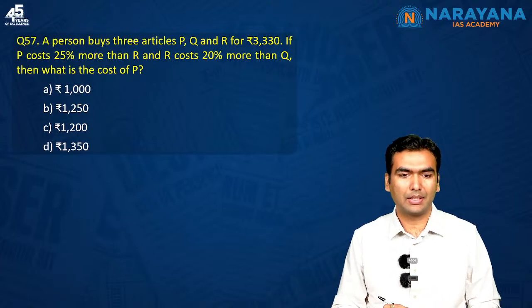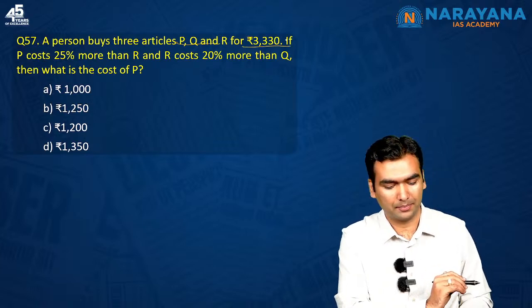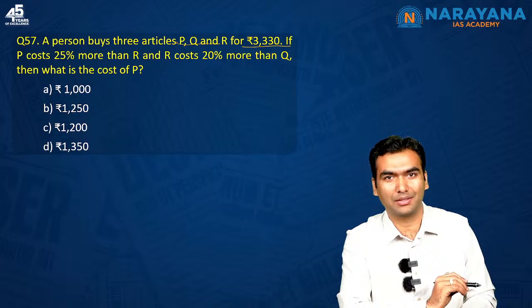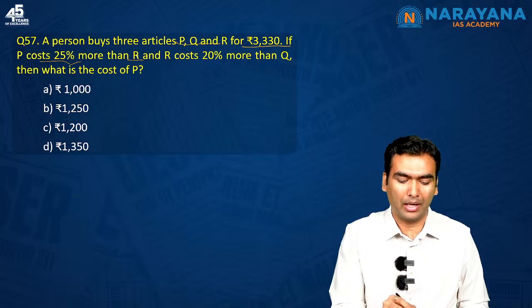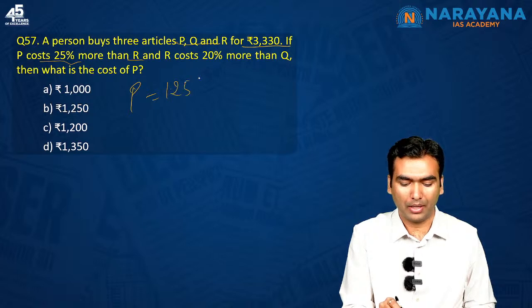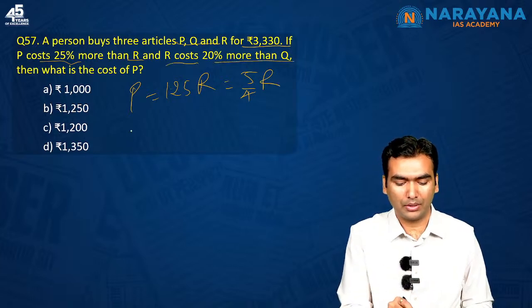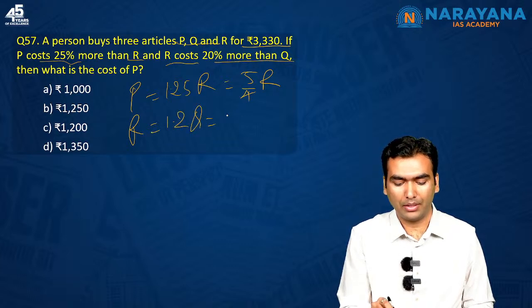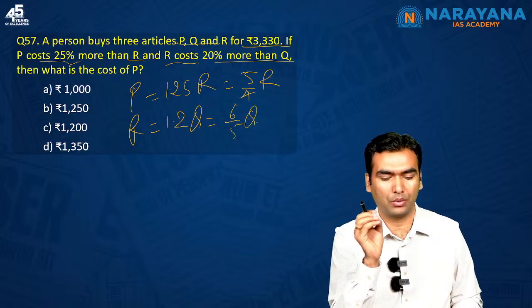A person buys 3 articles P, Q and R for rupees 3330. The UPSC has given a lot of good numbers, 333. If P costs 25% more than R, so the equation is simple. P is equal to 1.25 times R, which can also be written as 5 by 4 into R. R costs 20% more than Q, so R is 1.2 times Q, which can also be written as 6 by 5 times Q. These are the expressions that I always advise the students to remember.